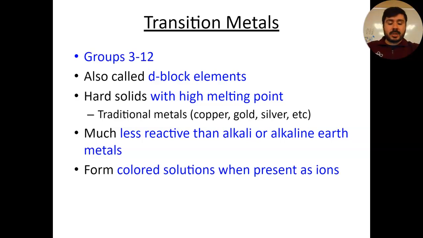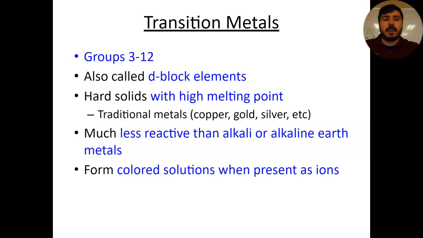Now, on to our next very large chunk on the periodic table, which is known as our transition metals. This is going to be basically this really thin piece of the periodic table. I'm going to do my best to point them out, right? This thin piece here, starting from group number 3, which is this group right here, all the way over to group 12 here. So 3 through 12 is this entire middle section here on the periodic table, and that is what we're referencing here.